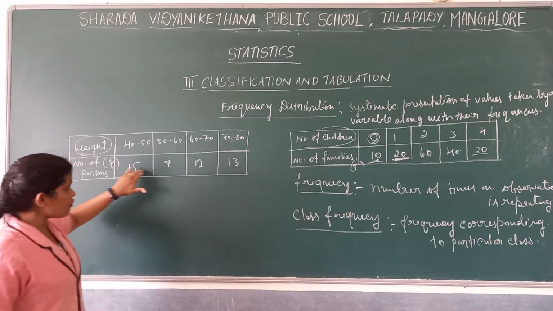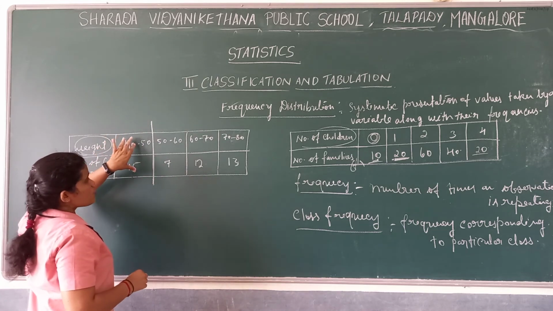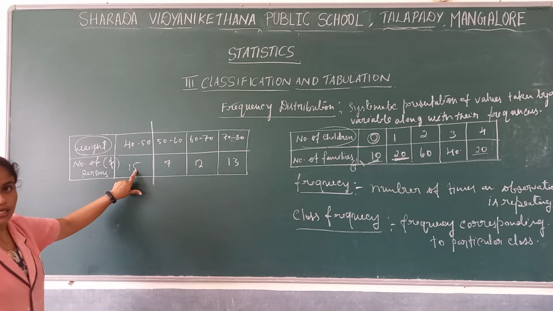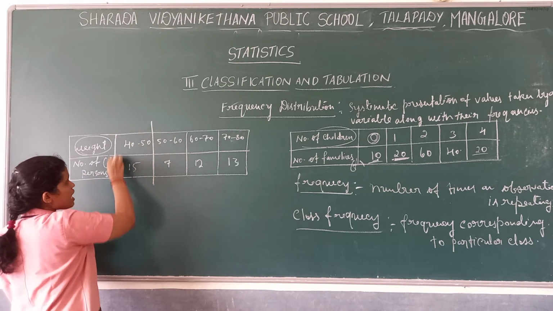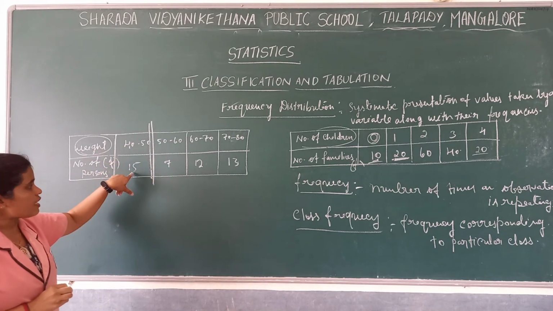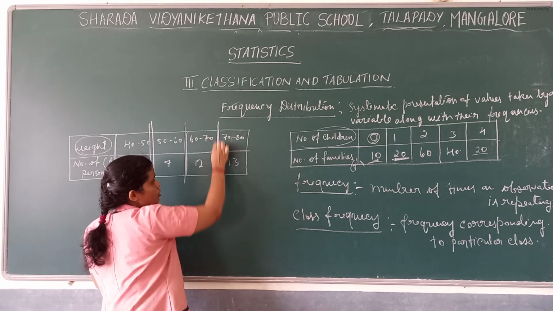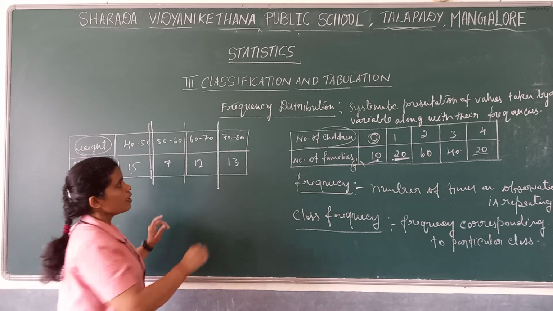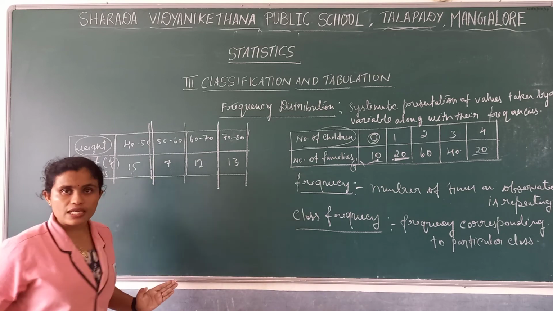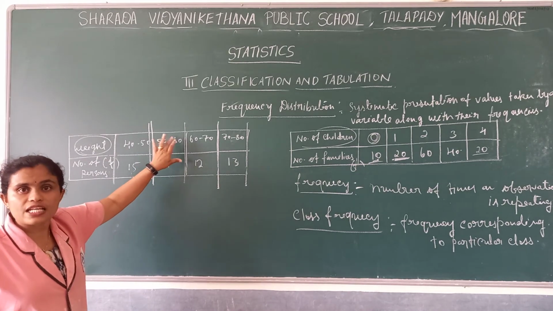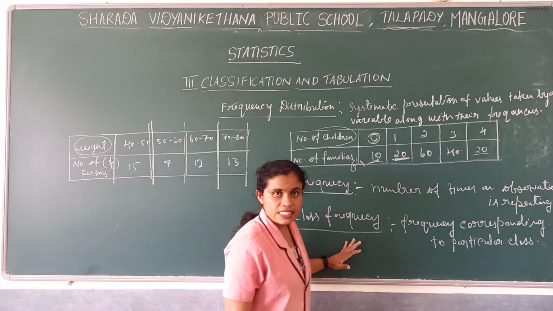We know that these are frequencies. What is class frequency? This is one class. What is the class frequency of this class? This is the frequency corresponding to a particular class. This we call a class. What is the frequency of that class? 15. What is the frequency of this class? 4. What is the class frequency of this class? 12. What is the class frequency of this class? 13. So class frequency is the frequency corresponding to a particular class.